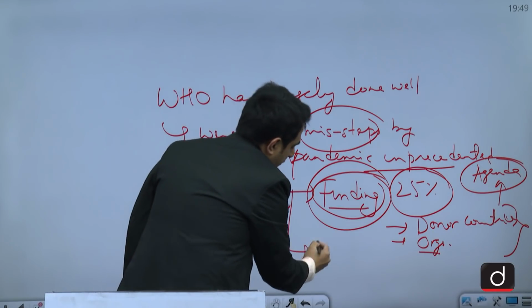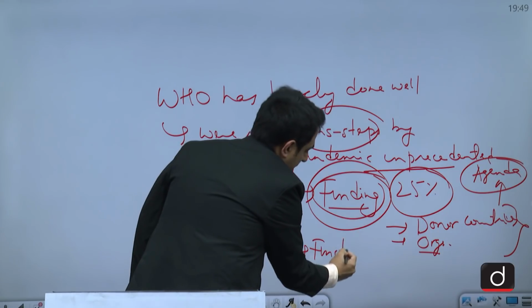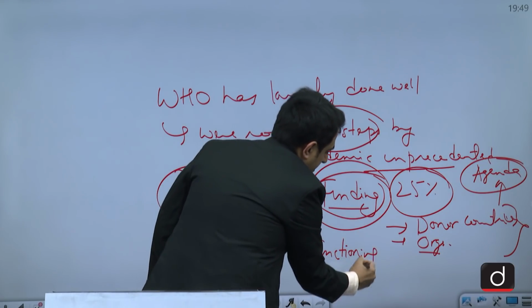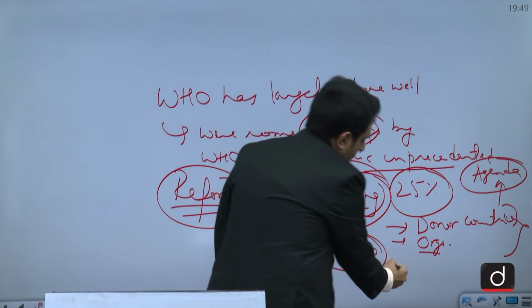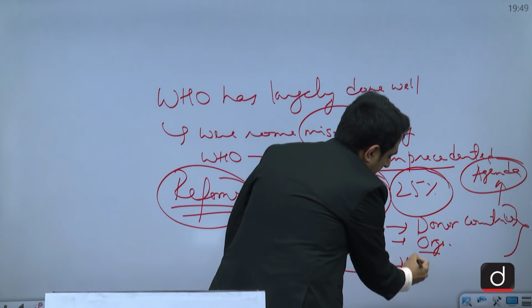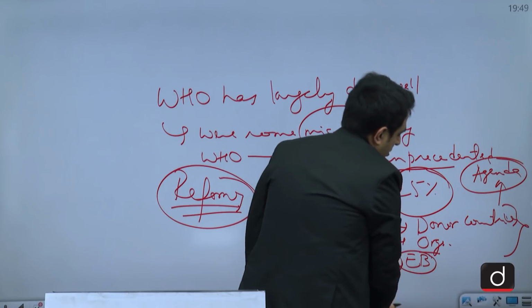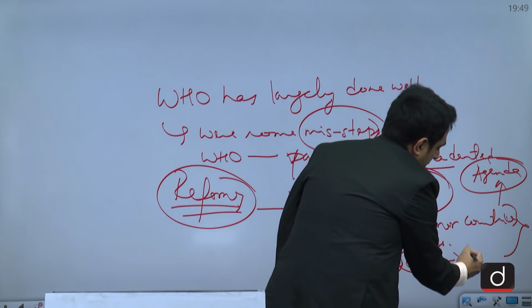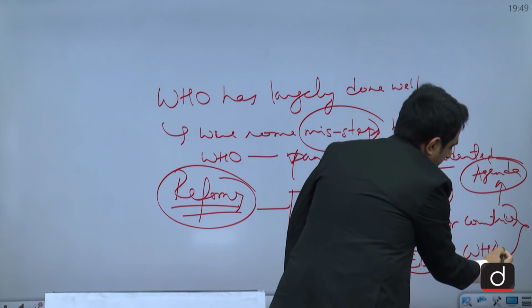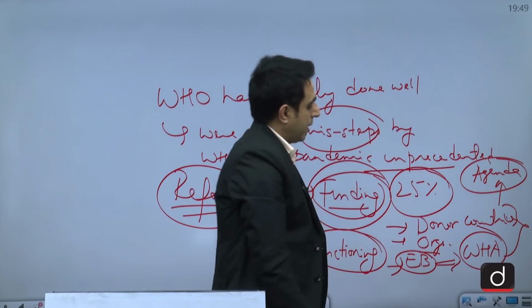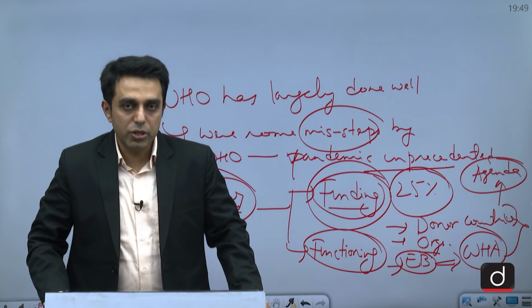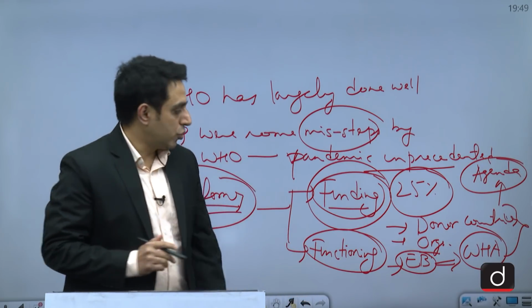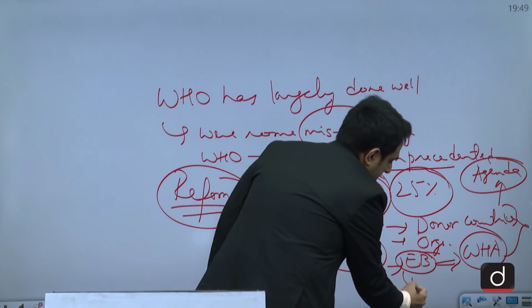And secondly, the functioning of WHO also needs to be better and more effective. For that, we need to mention that the executive board, which is a technical body and which reports to the World Health Assembly, the decision-making body of the World Health Organization, should be made a standing body and should have wider representation.